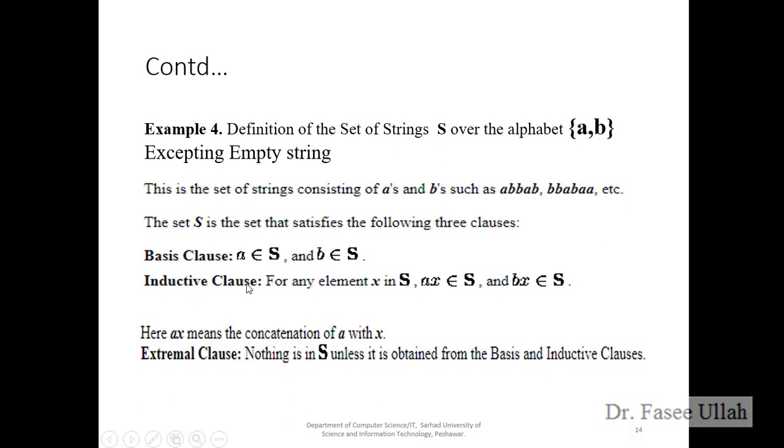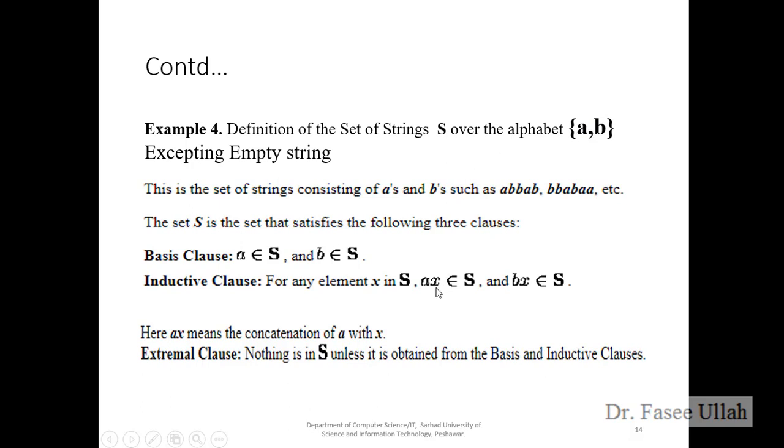So how can we extend these things? We can extend for any element X. X could be anything which is in the definition of A and B, so we cannot exceed that. For any element X in S, further we can extend to AX belongs to S. So what is X? Here X must be A or B, because we cannot use D, E, F for X. We have the limited set which is A and B.